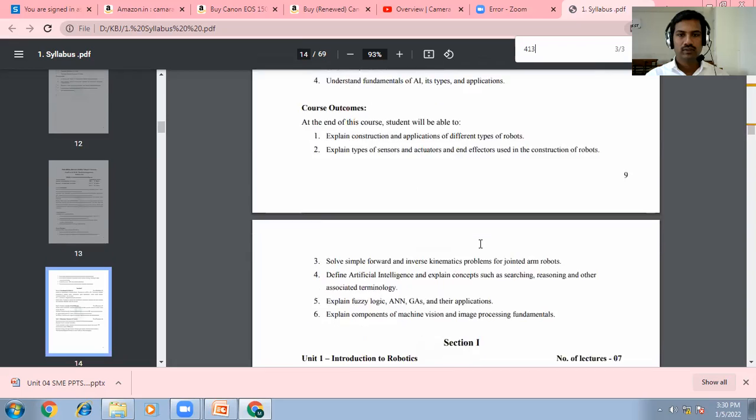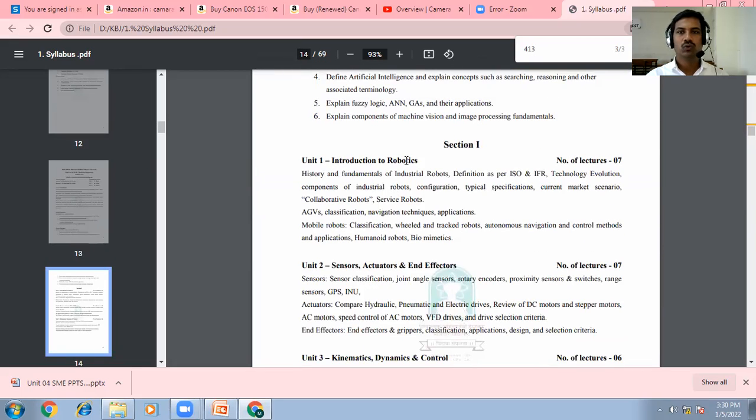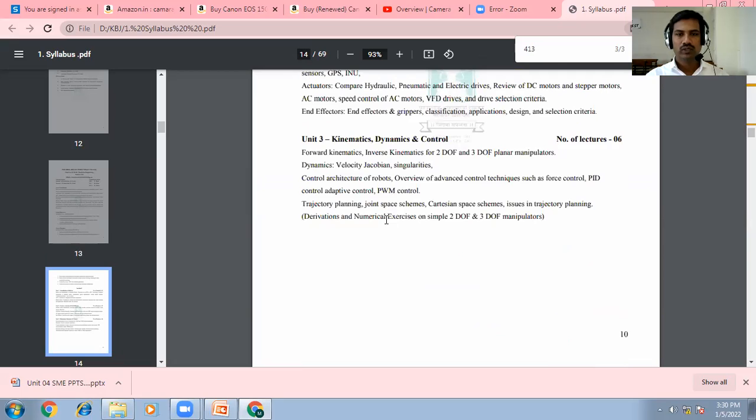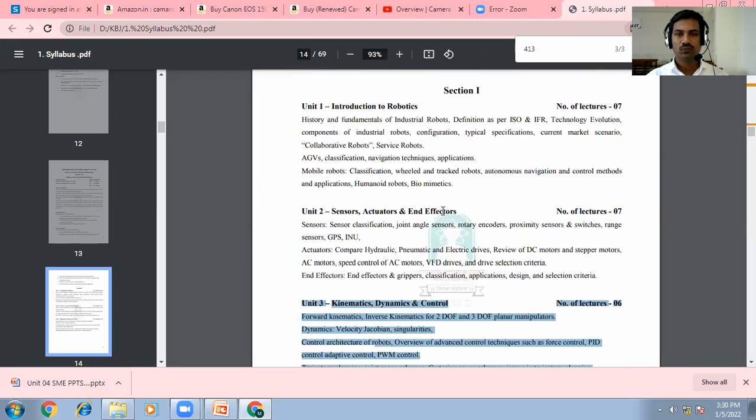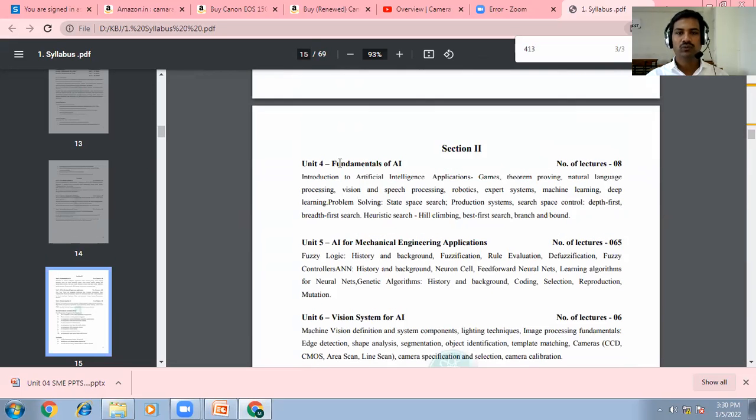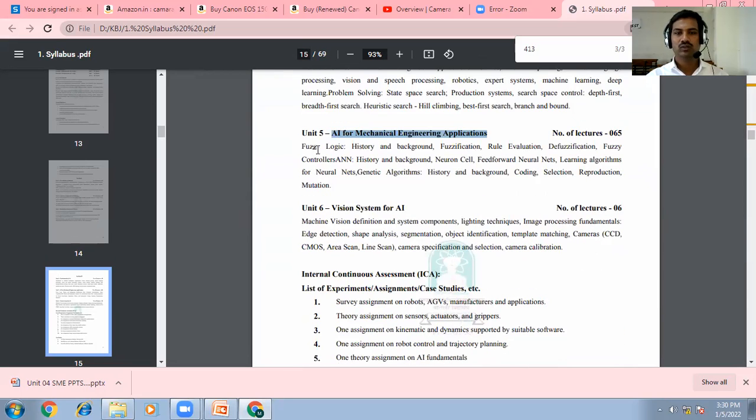Okay, here. The first unit, introduction of robotics, we have already covered. Next, sensor, actuator, and end effector. Also, this unit is covered. Okay, kinematics, dynamics, and control. This unit is remaining from the first section. These two units are covered. Next, in the second section, we have started with fundamentals of AI. This unit we have covered. Next, AI for mechanical engineering applications. This also we have covered.